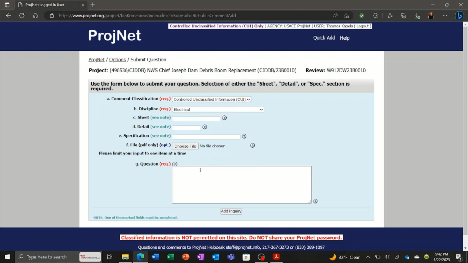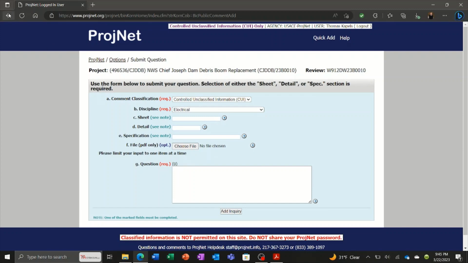This is where you actually type in what your inquiry is, what you are questioning or seeking information on. And then you are simply able to add inquiry, and it gets submitted through a bidder inquiry to the government for their review and response.